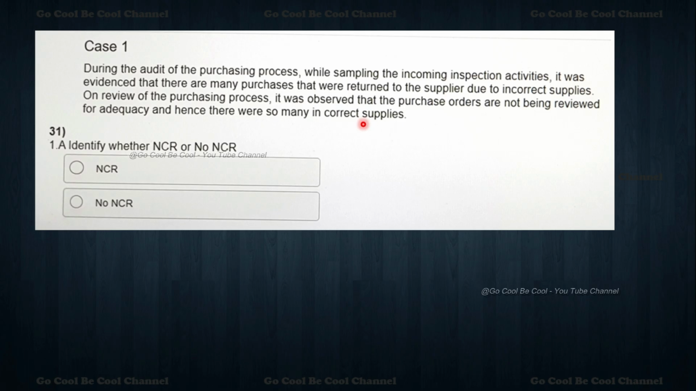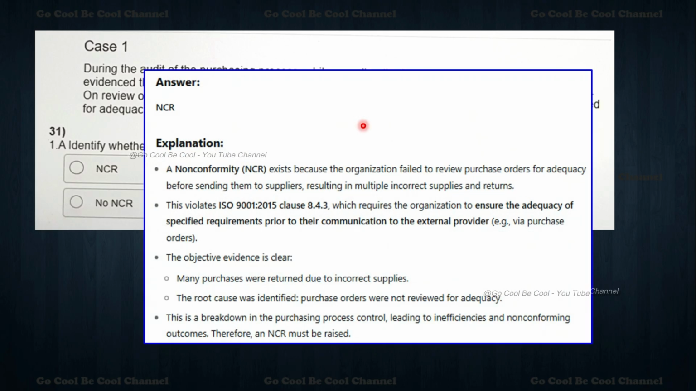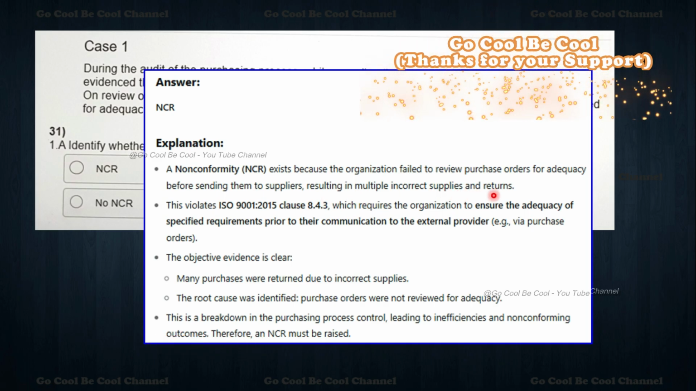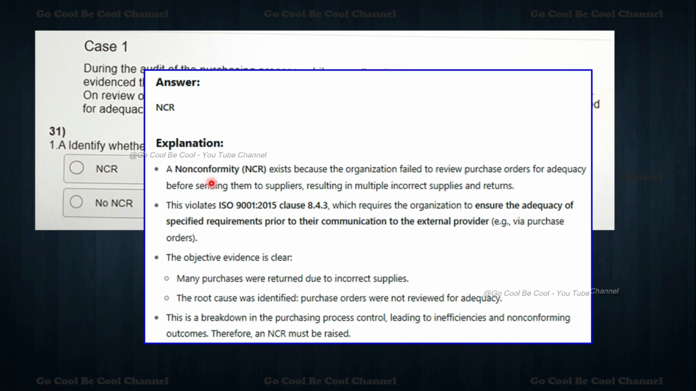We can see here, we have to identify what is NCR and what is not NCR. It is supposed to be an NCR because the non-conformity exists: the organization failed to review the purchase orders for adequacy before sending them to the supplier, resulting in multiple incorrect supplies and returns. So abruptly we can see the clear situation.